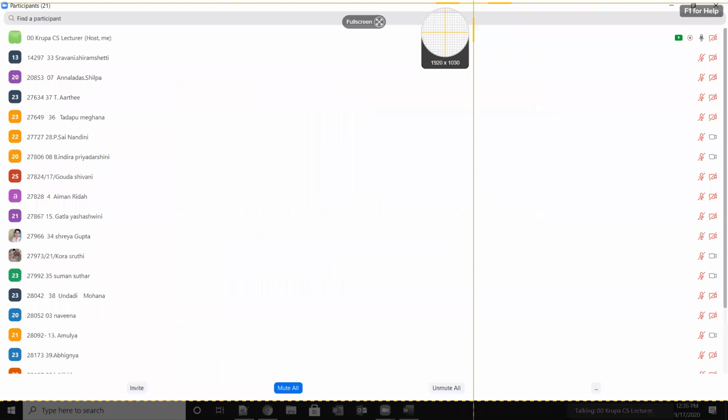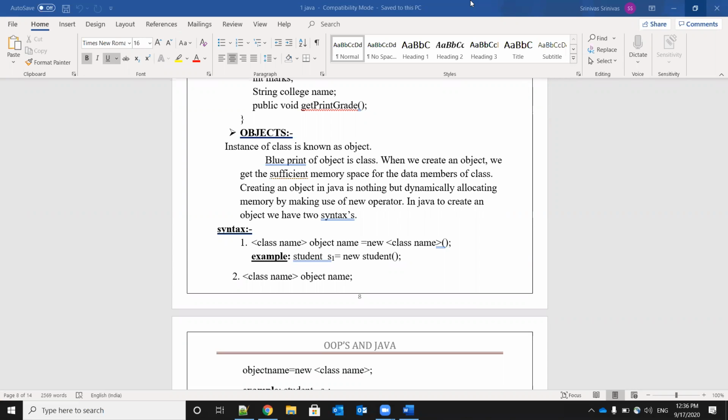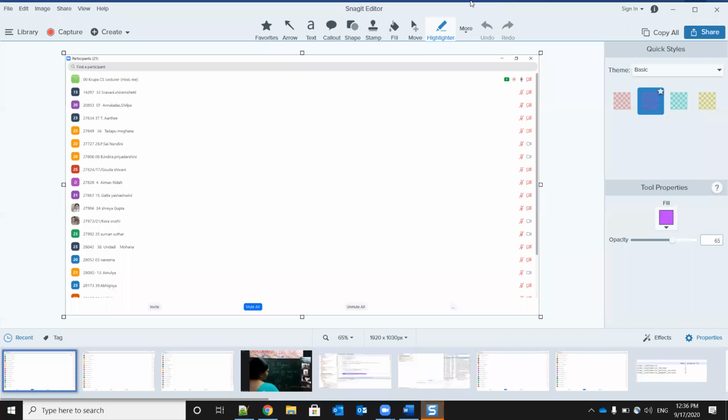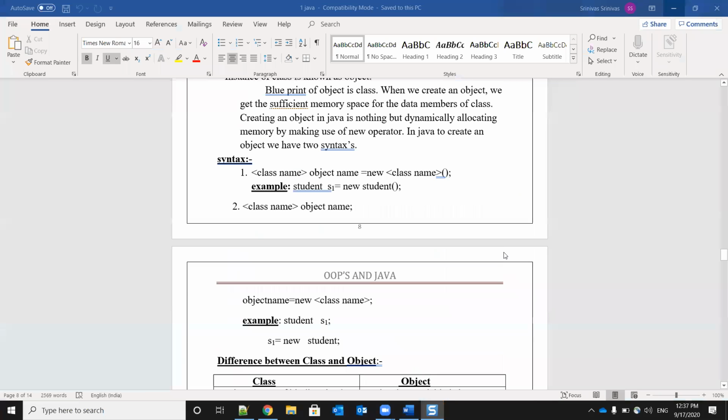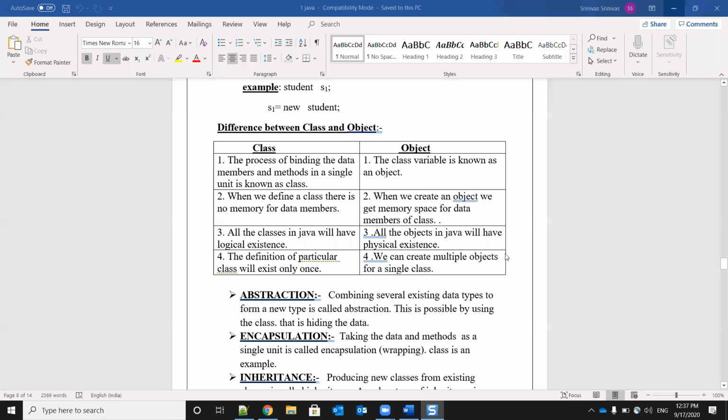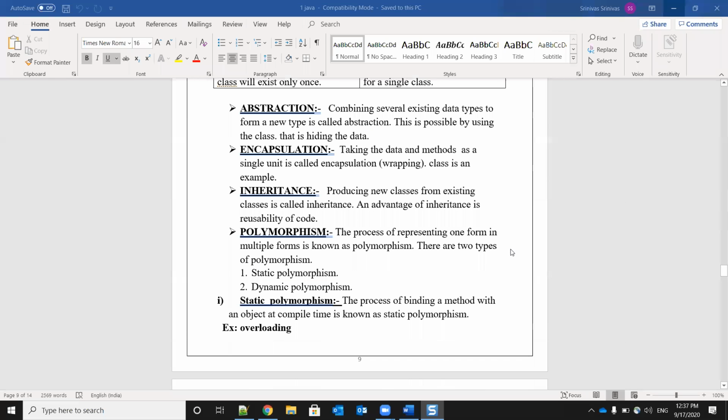So what is a class? So class is nothing but it is a blueprint. What is an object? An object is nothing but it is an instance of the class. Okay. Okay now. So what is the next principle? Abstraction. So what is the meaning of abstraction?